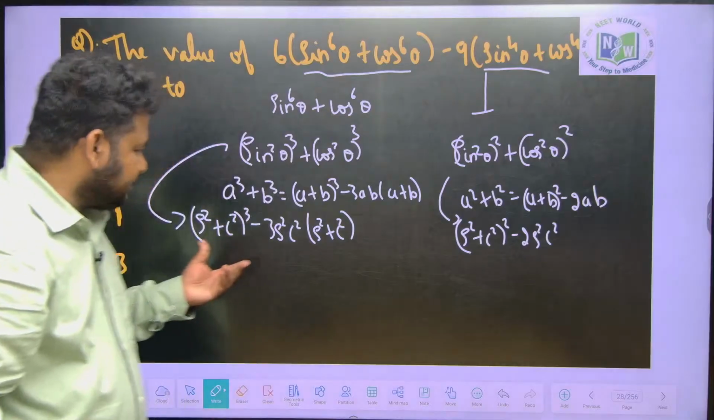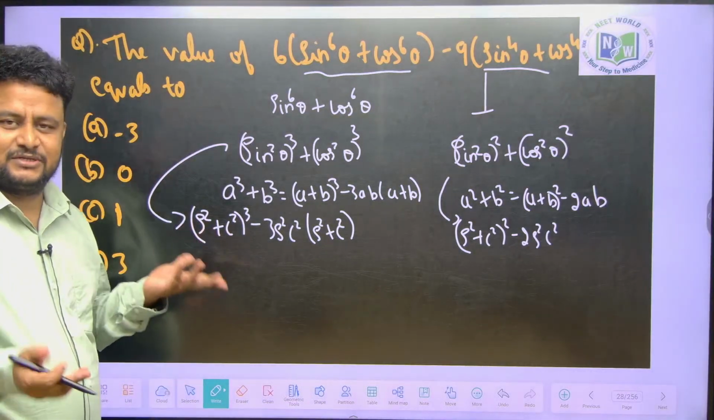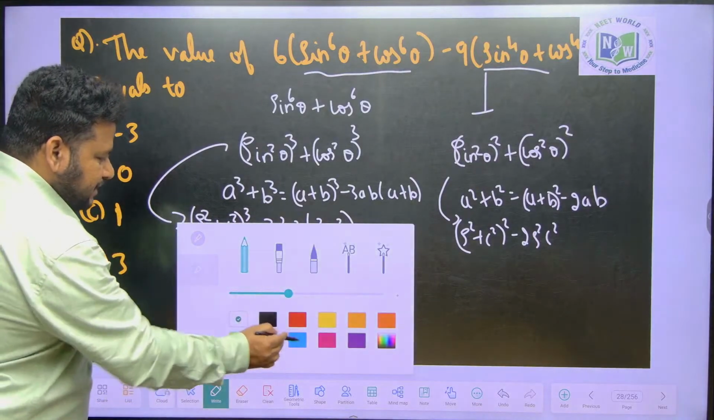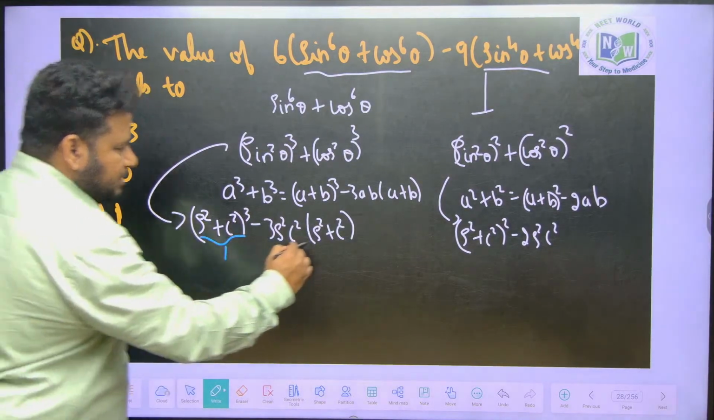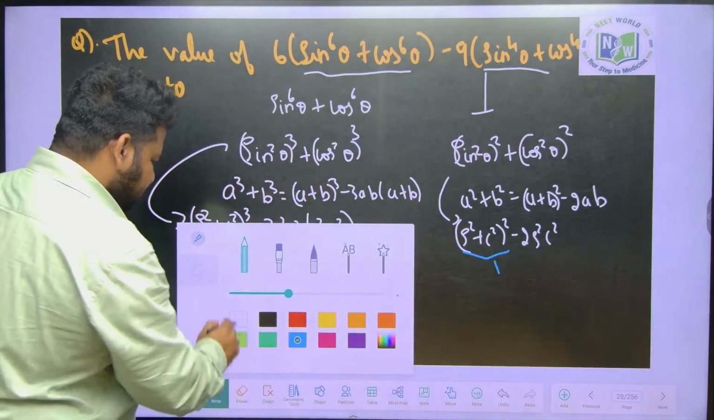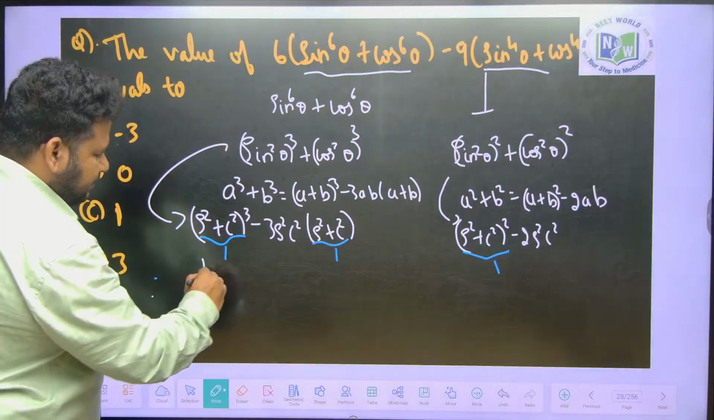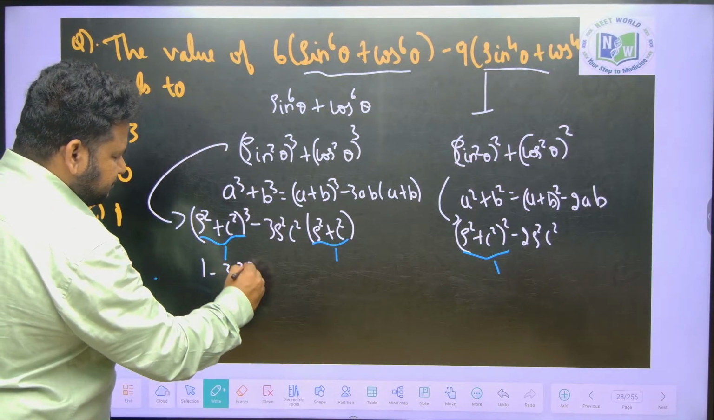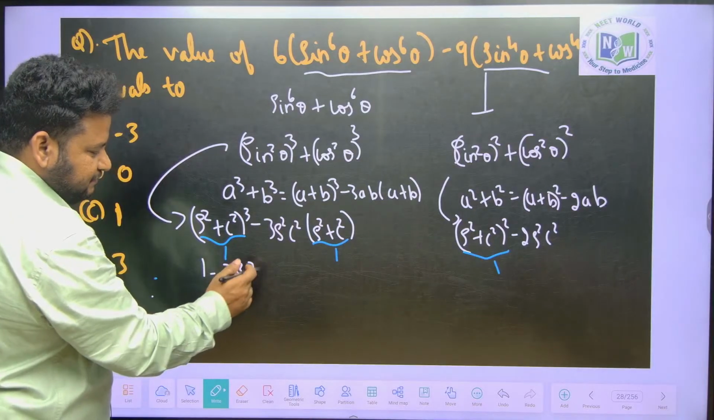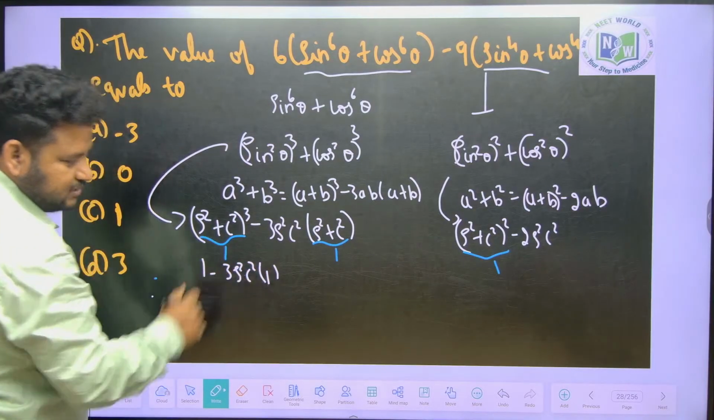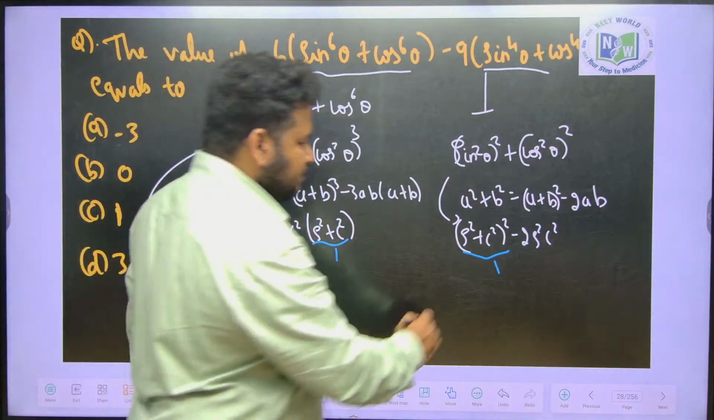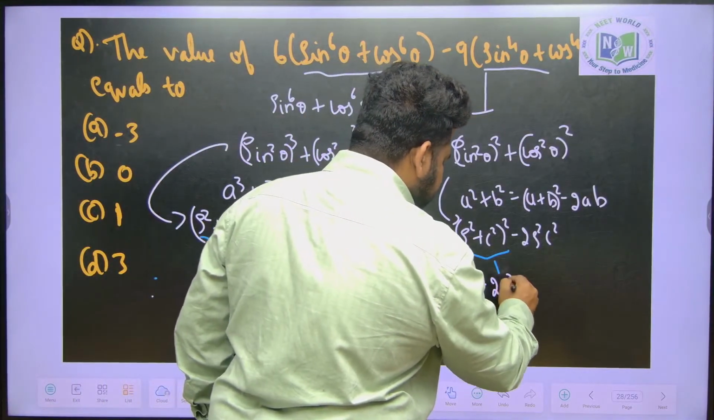Now, observe this very carefully, very important. Sin square theta plus cos square theta, by the knowledge of identity, is equal to 1. This value is also 1, and this value is also 1. So, this will become 1 minus 3 s square c square, because this into 1 is the value itself. And the other one will become 1 minus 2 s square c square.